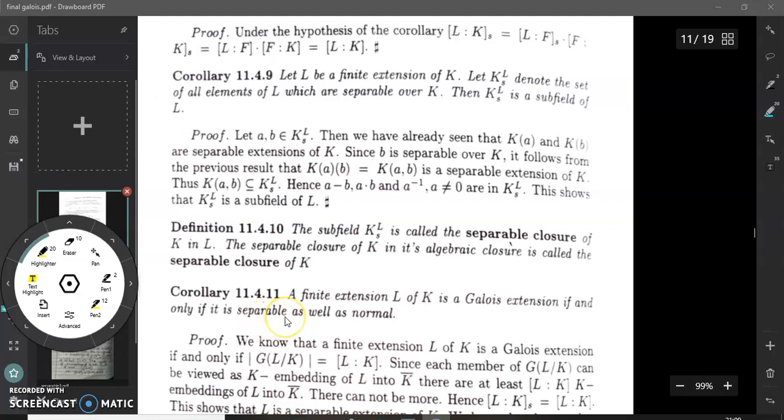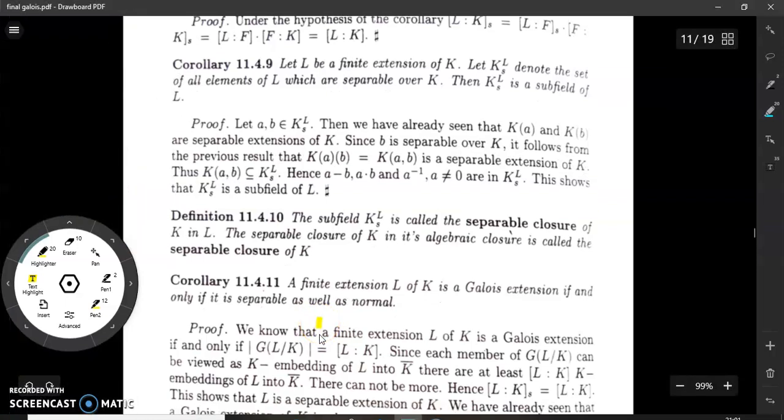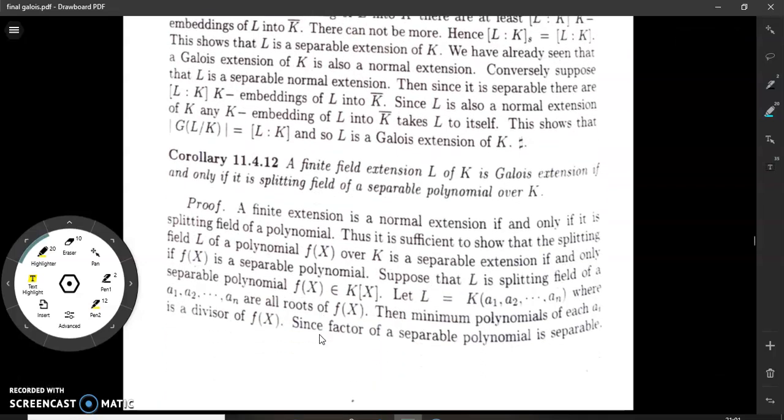In this video lecture, we prove two results. One of them is that a finite extension L of K is a Galois extension if and only if it is separable as well as normal. And the second result is that a finite field extension L of K is a Galois extension if and only if it is the splitting field of a separable polynomial over K.